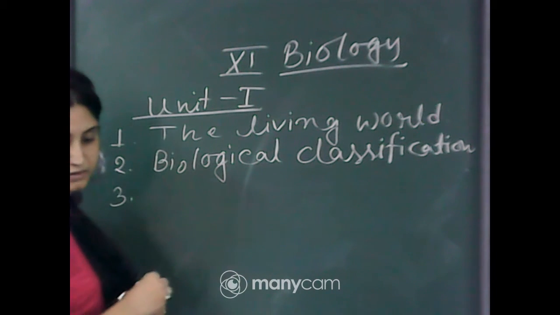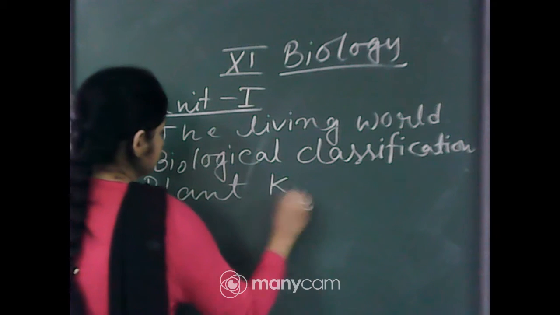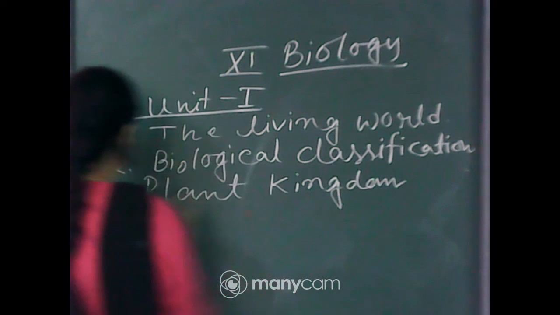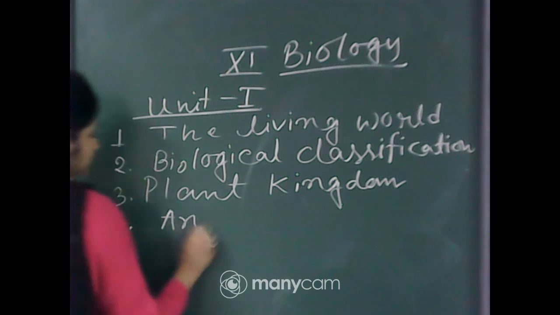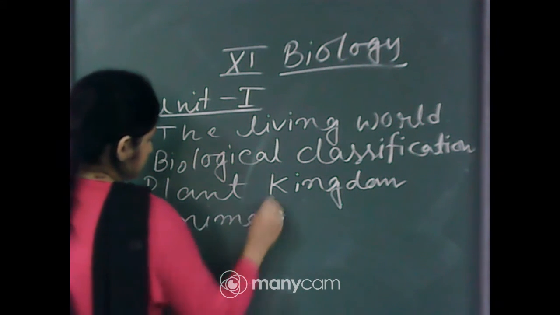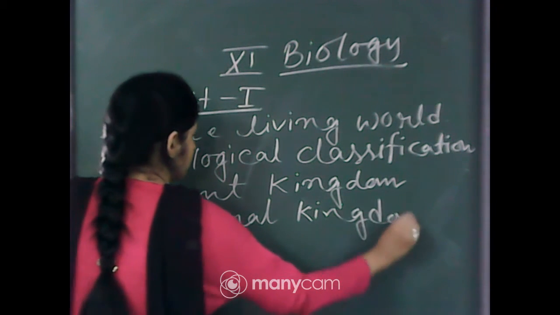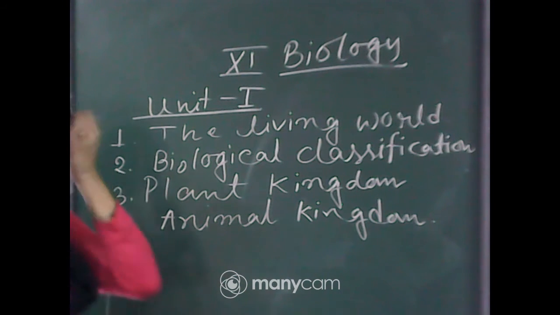Number 3, plant kingdom. And number 4, animal kingdom. Okay, so these 4 chapters from Unit 1 are for your upcoming examination.